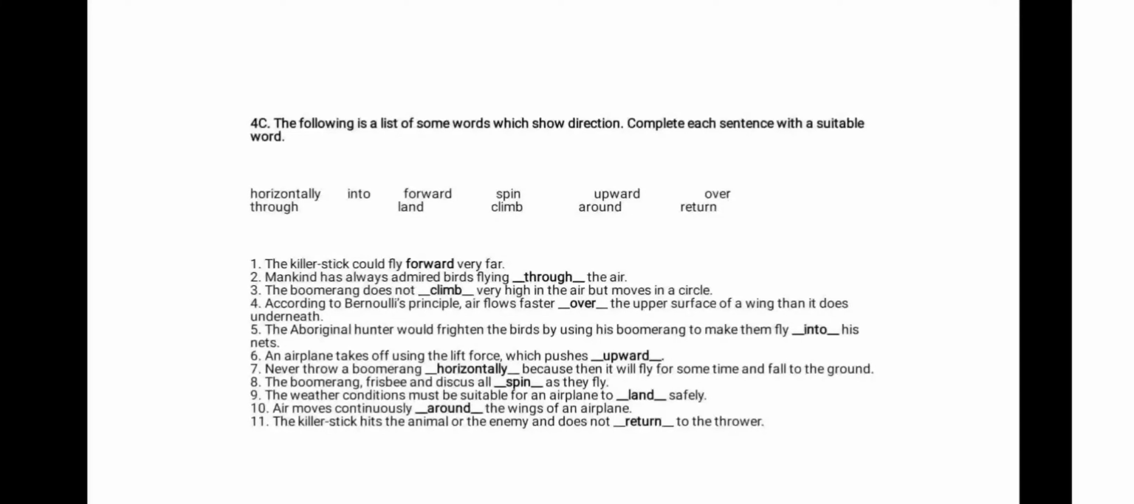And the last one. The killer stick hits the animal or the enemy and does not return to the thrower. Well, the boomerang or the killer stick, when you throw it, there's this motion. You throw it and then it comes back to you, and that's how returning occurs. It comes back to you. So basically, return means come back, go back. Remember, we covered this in the first part of our video, in the vocabulary section.